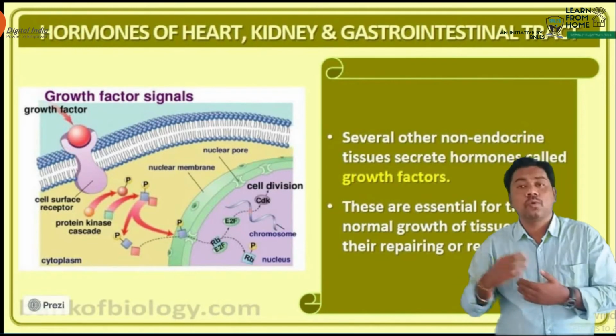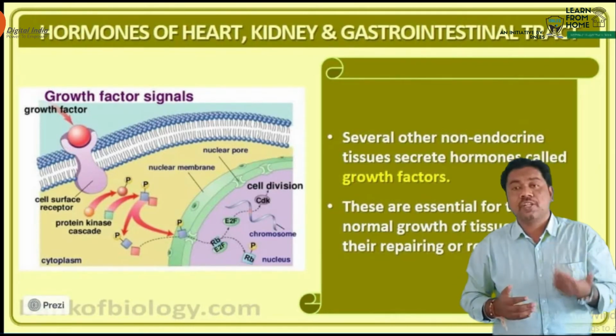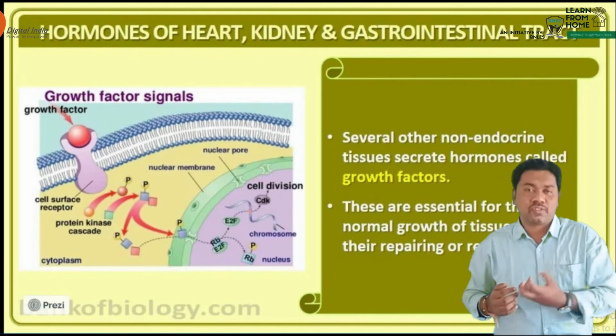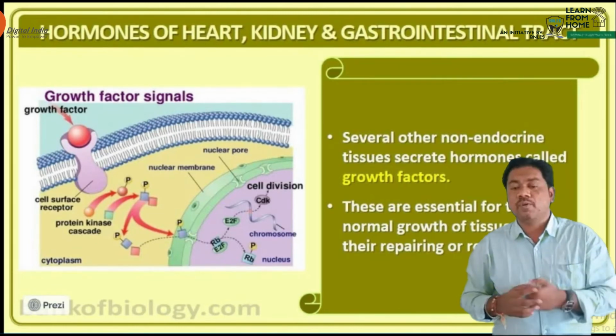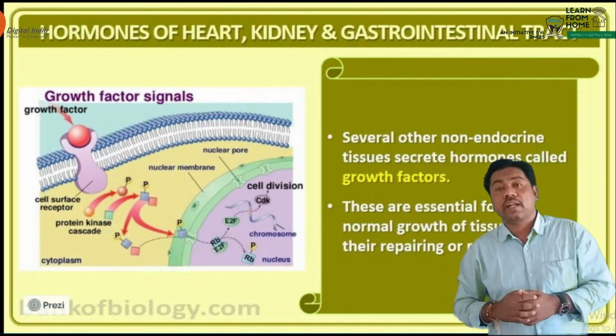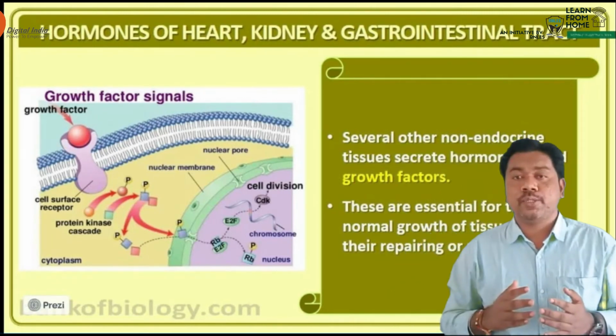It also plays a major role in the regeneration or repair of tissues and other structures. That is the importance of growth factor. It is produced from non-endocrine tissues.